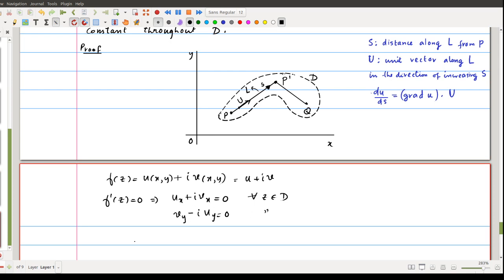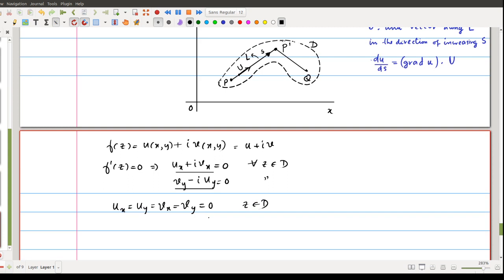In particular, ux, uy, vx, vy are all 0 from this, because this is a complex number. A complex number equal to 0 means real part equal to 0, imaginary part equal to 0, and from this you can get vy is equal to 0, uy is also 0. So this happens for all z in D. So we are given that ux equal to 0, vx equal to 0, uy equal to 0, vy equal to 0 throughout this D.